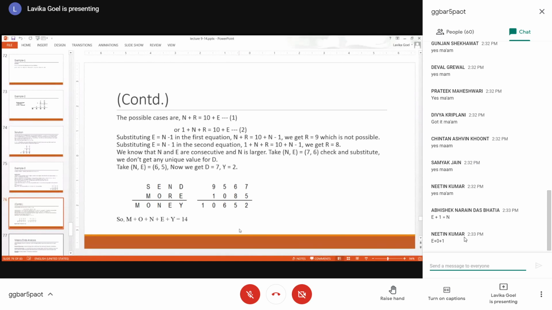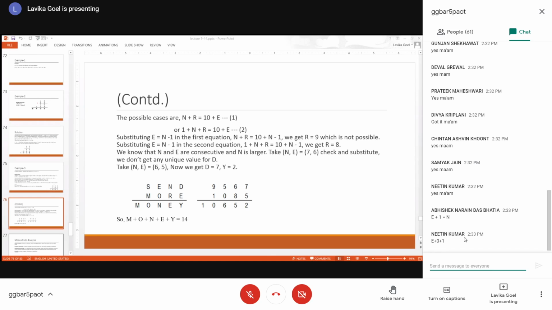We know that there is a difference of 1 between N and E. We know how N and R columns are related. So now there is no other new constraint which is possible to derive. Is there any new constraint possible? The only constraint is D plus E is equal to 10 plus Y, from the last column. But that does not derive a value. So now we have actually exhausted our set of constraints. We have derived the constraints and were able to find some values, but from this particular state, we cannot derive any more constraints.